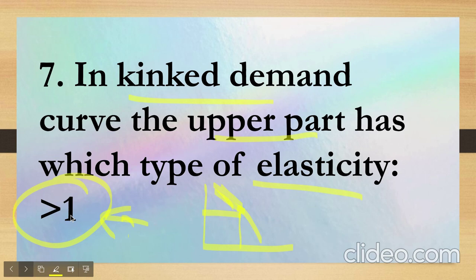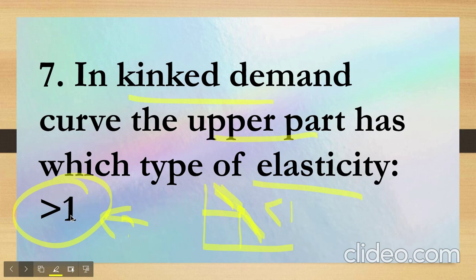Now, if they would have asked for this portion, then it would have been less than 1. Why? Again, because whenever a firm reduces its price, there is a lesser increase in its demand in comparison to the price because the other firms also decrease their price.